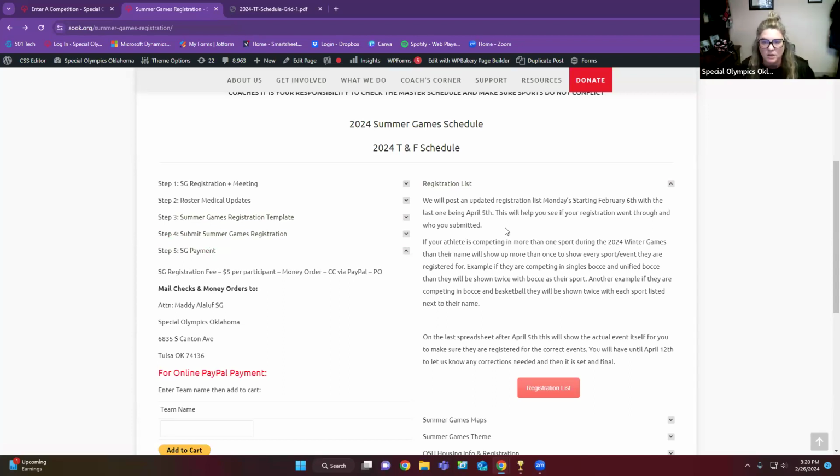You can go in and make sure, first of all, that everyone in your delegation that you've registered is on that list. And then second, that they're in the correct event, the correct sport event, all that stuff. That helped a lot at Winter Games. Please check this. It helped a lot with team delegations that actually checked it.